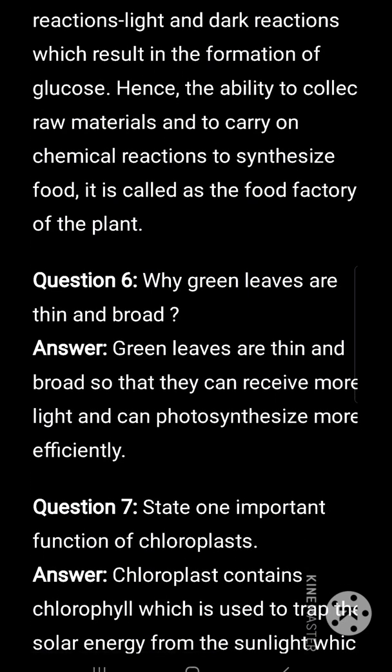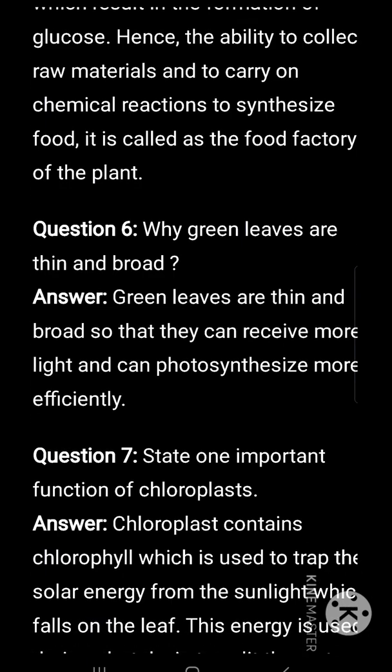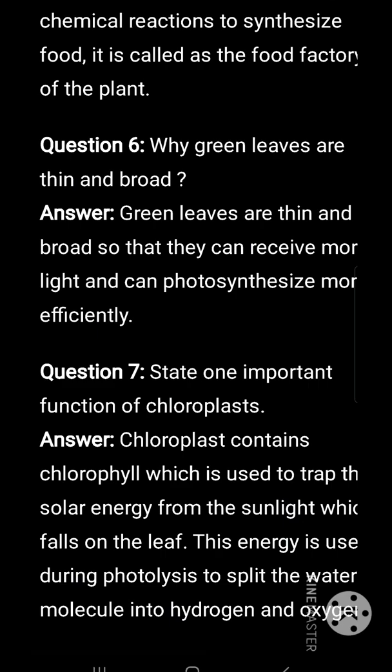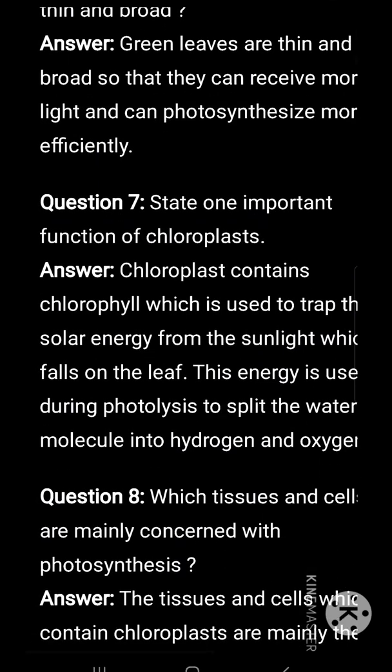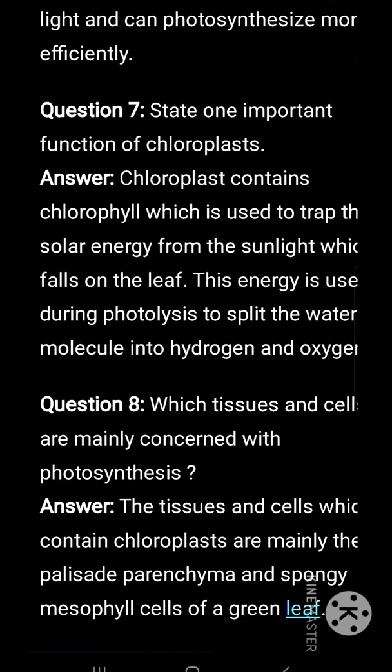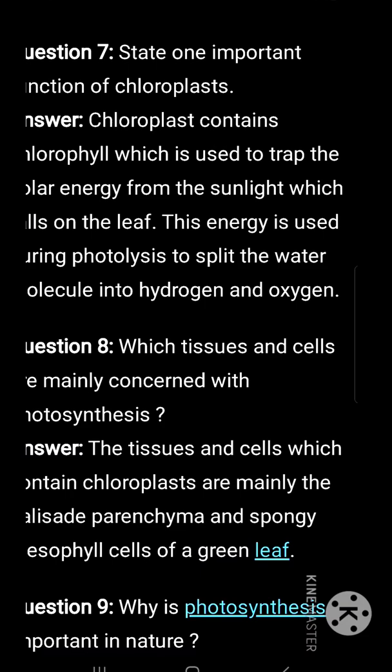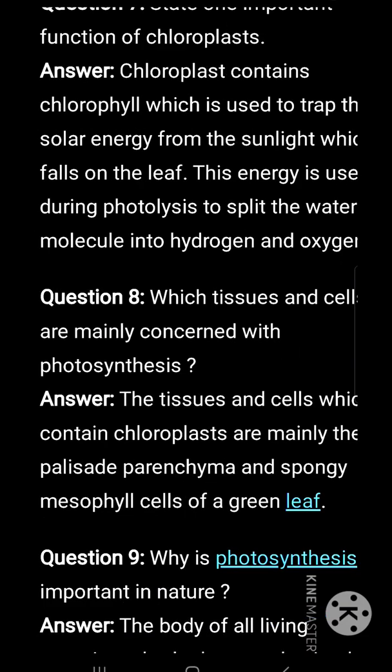Why are green leaves thin and broad? Green leaves are thin and broad so that they can receive more light and can photosynthesize more efficiently. State one important function of chloroplast. Chloroplast contains chlorophyll pigment which is used to trap the solar energy from the sunlight which falls on the leaf. This energy is used during photolysis to split the water molecule into hydrogen and oxygen.